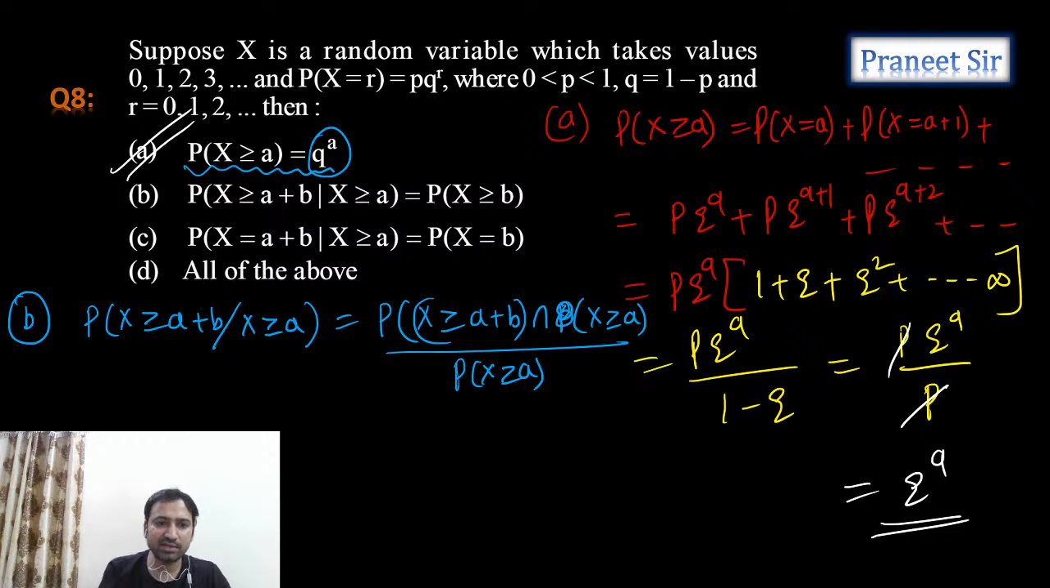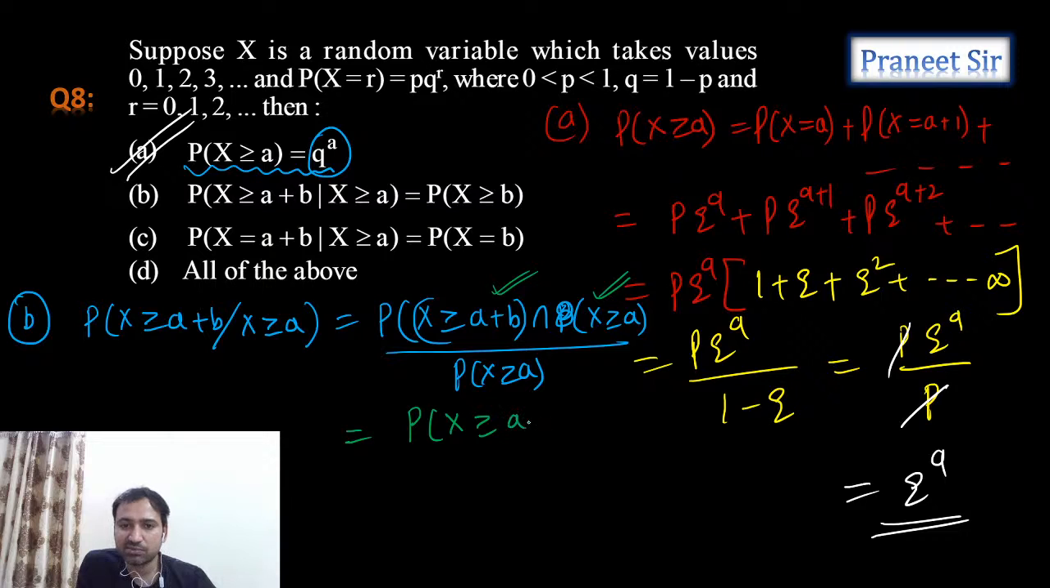Okay. And then the numerator, let's see what he is saying. Numerator: probability of x should be greater than or equal to a plus b and x should be greater than or equal to a. What is the common part out of these two? It should be greater than or equal to a plus b and greater than or equal to a. So compulsorily it should be greater than or equal to a plus b. In that case, when we do this, this is nothing but probability of x greater than or equal to a plus b only, divided by probability of x greater than or equal to a.